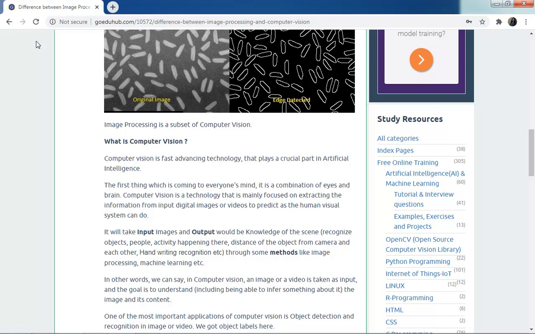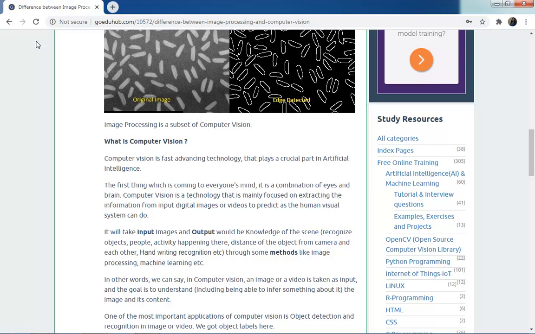In other words, in computer vision, an image and video is taken as input, and the goal is to understand and draw some inference from that image and its content. So this is how you can define computer vision.